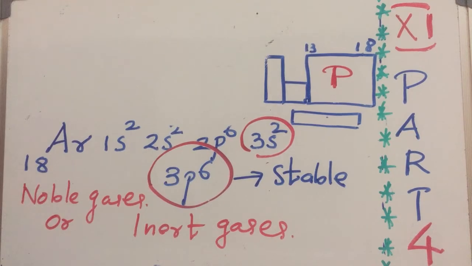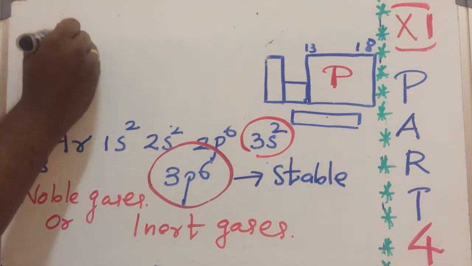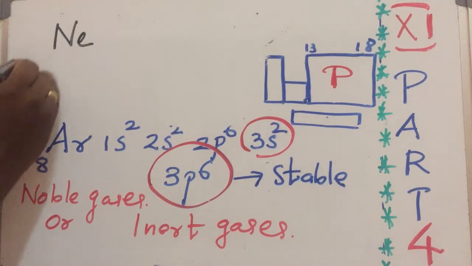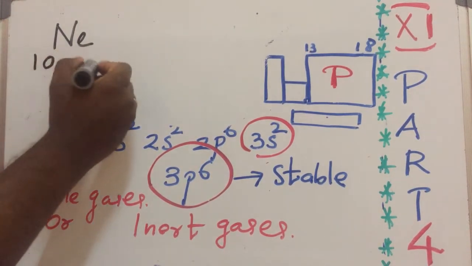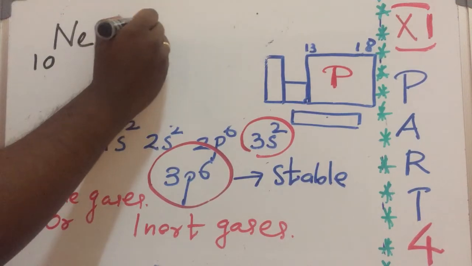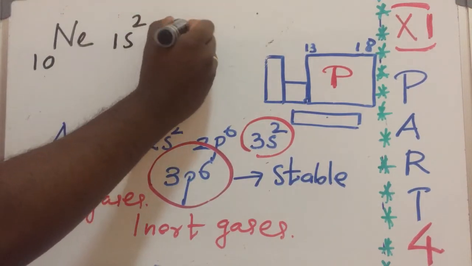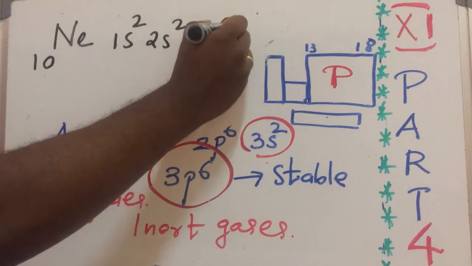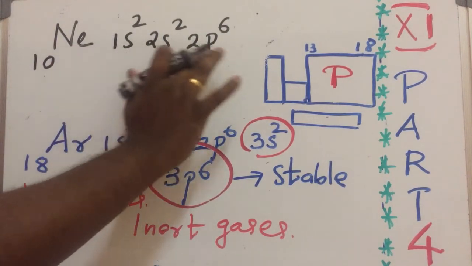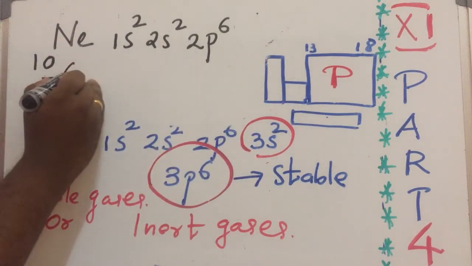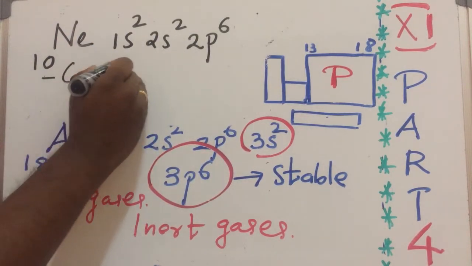Let's see one more example, neon. The atomic number of neon is 10. The subshell electronic configuration is 1s2, 2s2, 2p6. All subshells are completely filled.